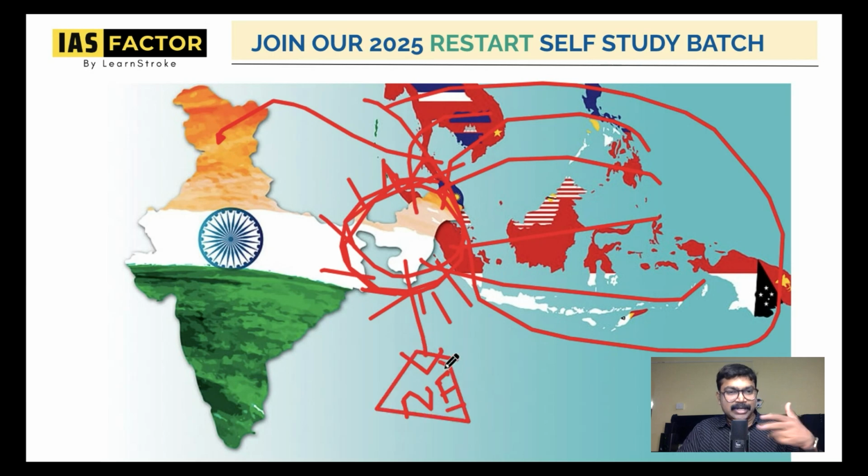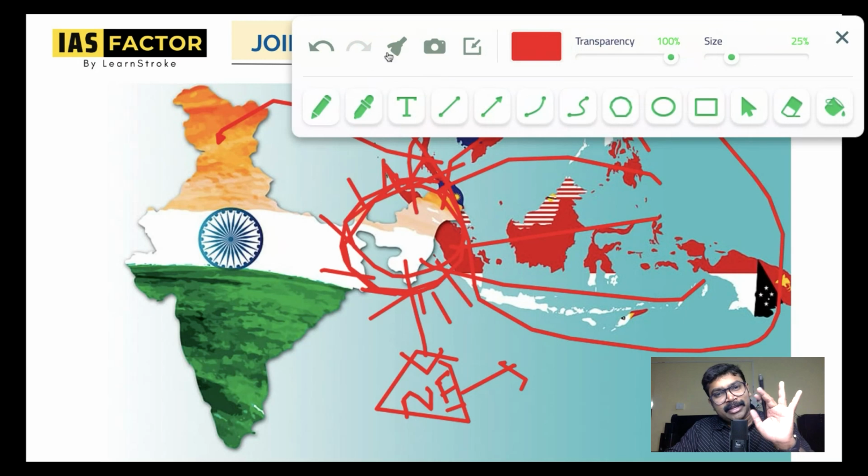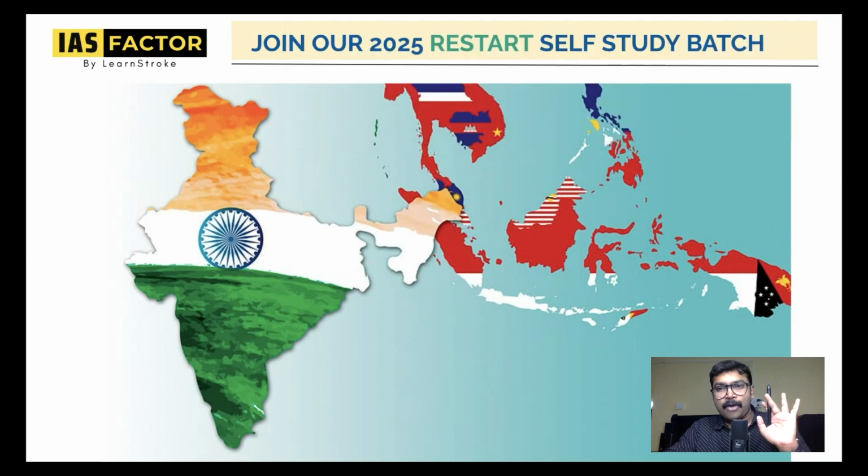Northeast is a developing area. So this Act East policy will indirectly be an important platform for northeastern development and growth also. That is the point that I wanted to tell you. This is the basic idea. If you got this idea, everything is simple.